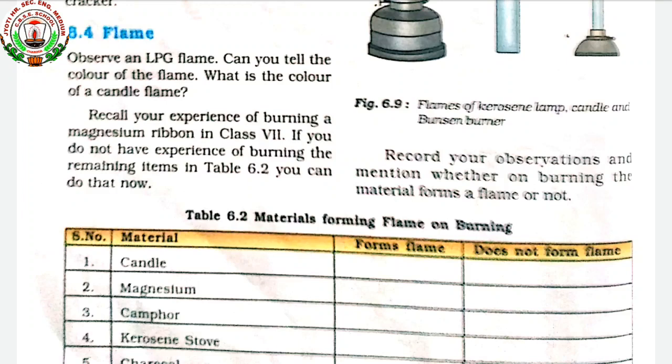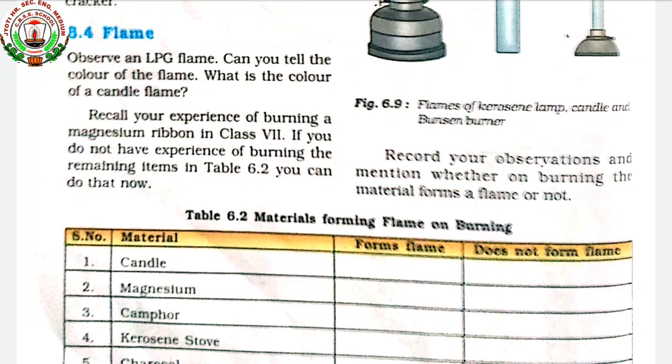Now the question comes to our mind, what is a flame? It is a hot glowing ignited gas during combustion. Whenever the process of combustion happens, that is, the combustible substance reacts with oxygen, releasing a lot of heat and light. So how are this heat and light released? It is released in the form of a flame. These flames differ from one object to another.